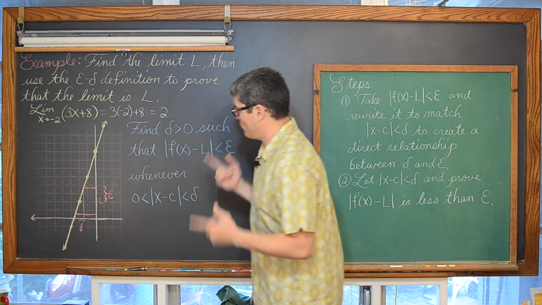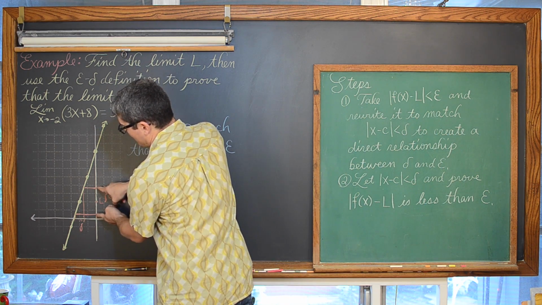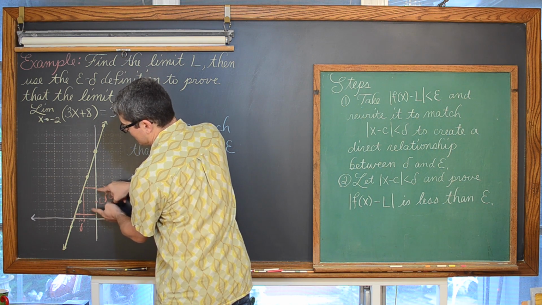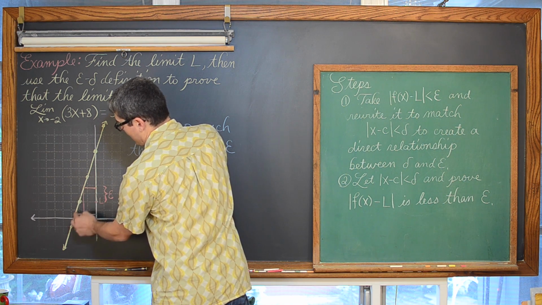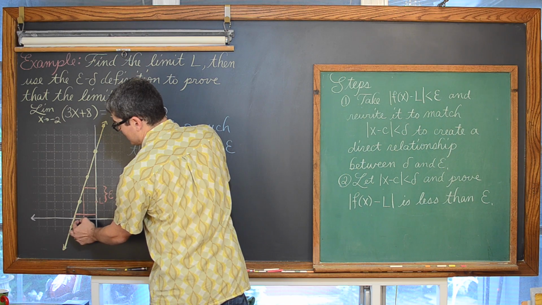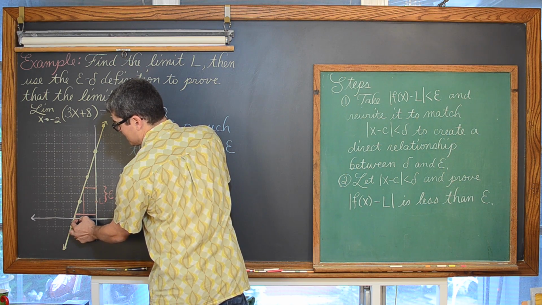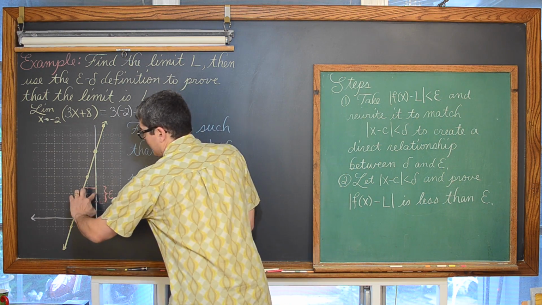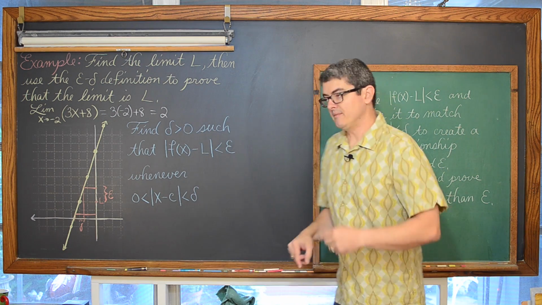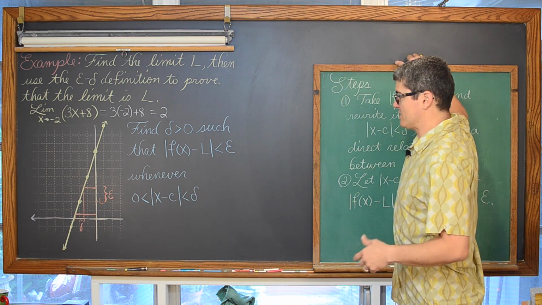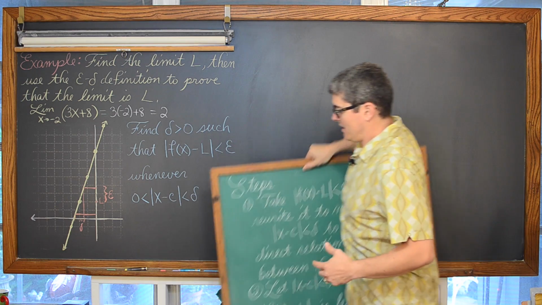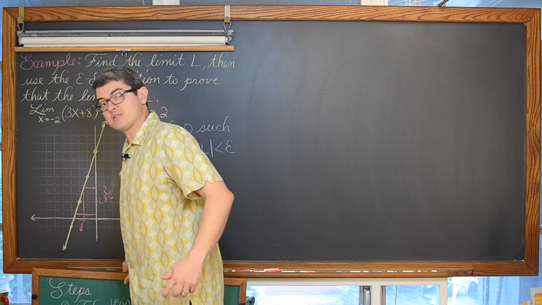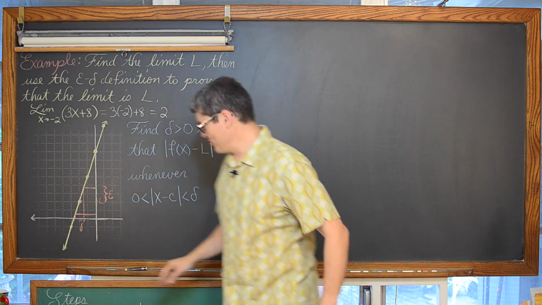That's saying, again, one more time, you give me an arbitrarily small distance from the limit, and I will give you a matching delta such that if we pick an x that's closer to c than delta, then I'll move even closer to the limit than this initial arbitrarily small value of epsilon. So let's get that proof done.